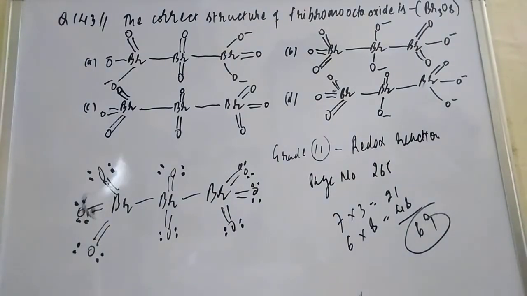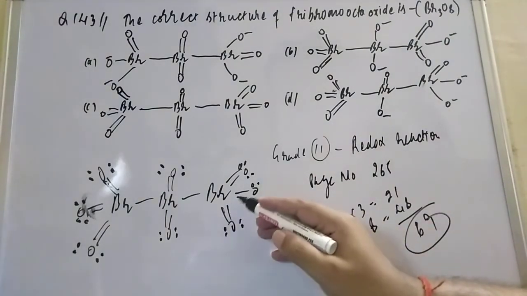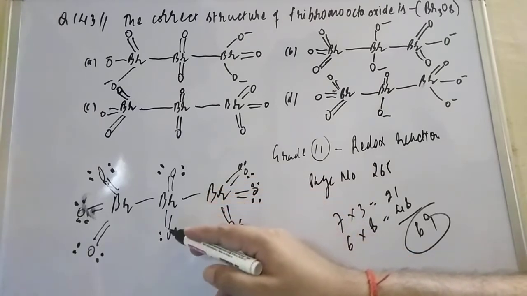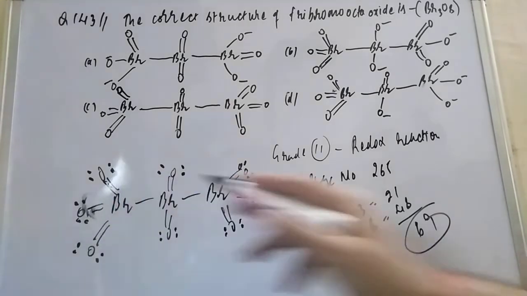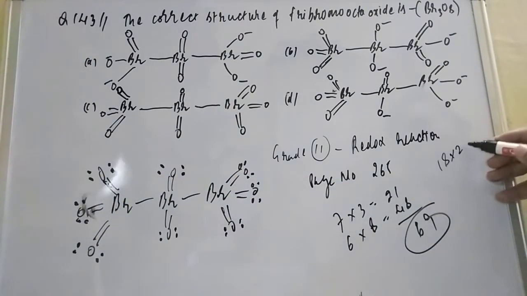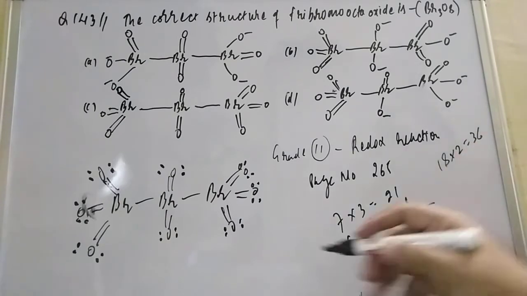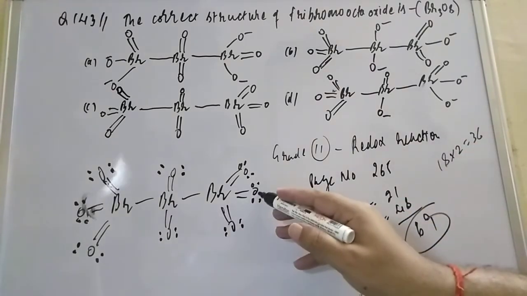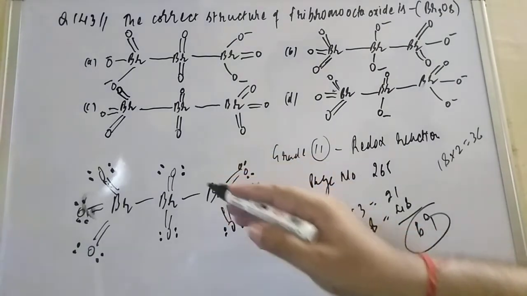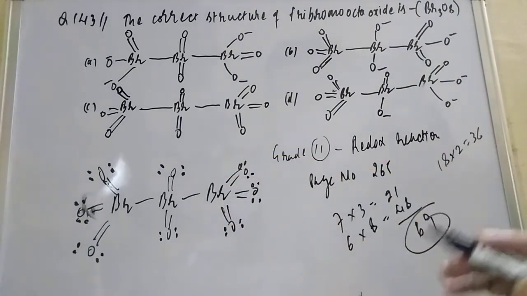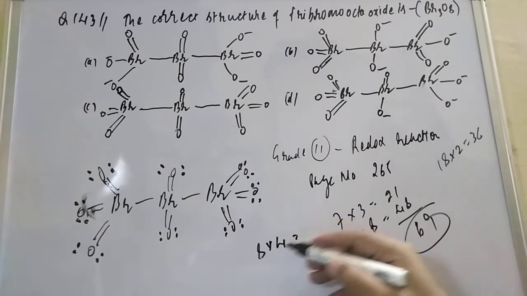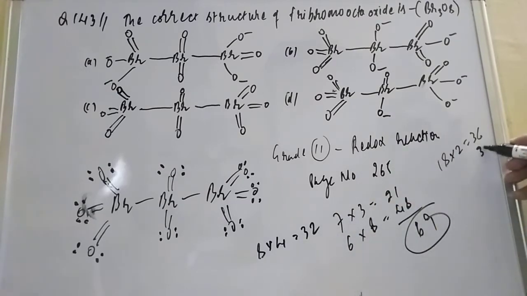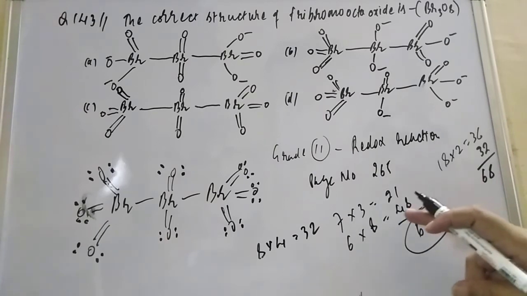If you add up how many double bonds are there, that is 18, and 18 into 2 means 36. Plus how many lone pair electrons? Total 8 oxygens are there, and each oxygen has 4, so that is 8 into 4, which is 32. If you add 32, how much is coming? 68.